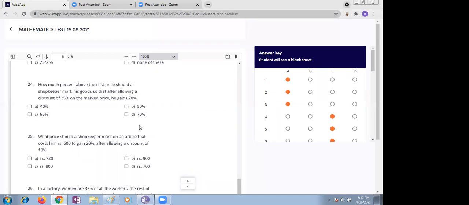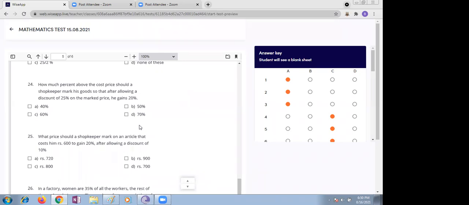So we take the mark price as X, and 75 upon 100 of X equals 120. If you simplify, we are getting 60%.